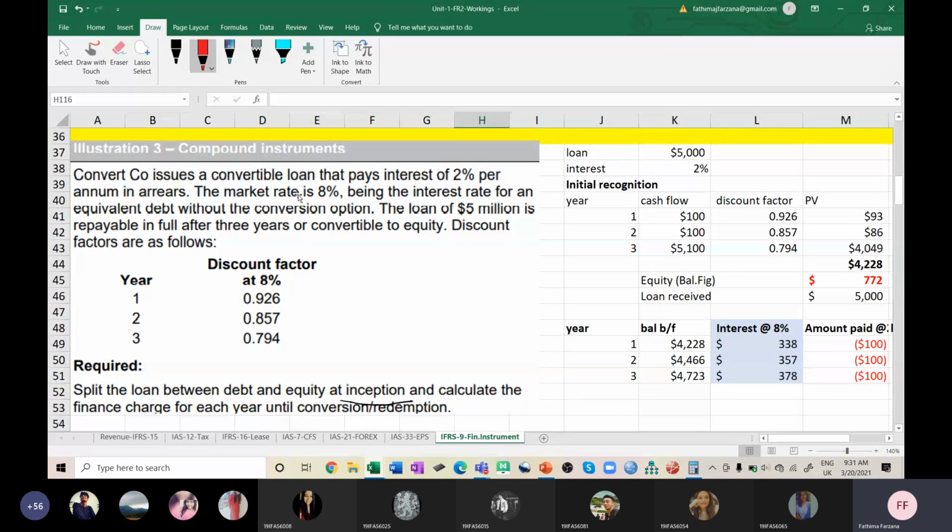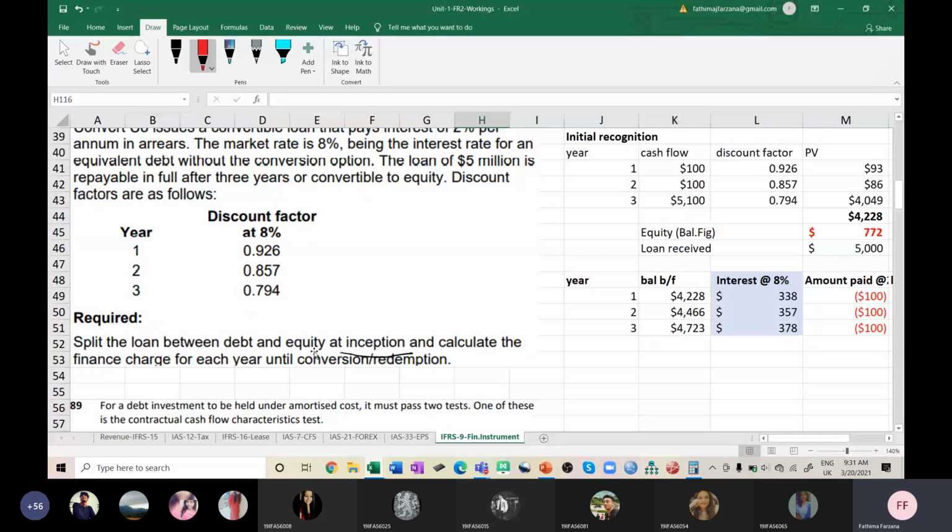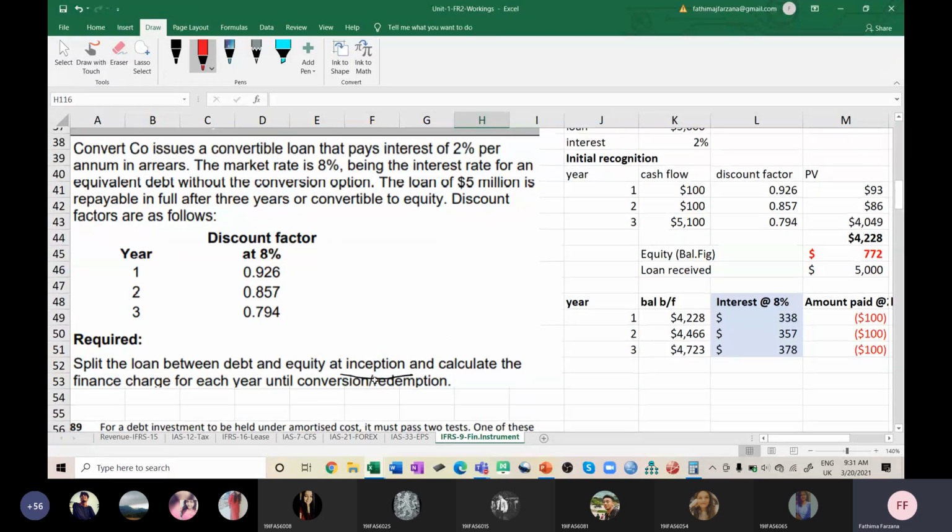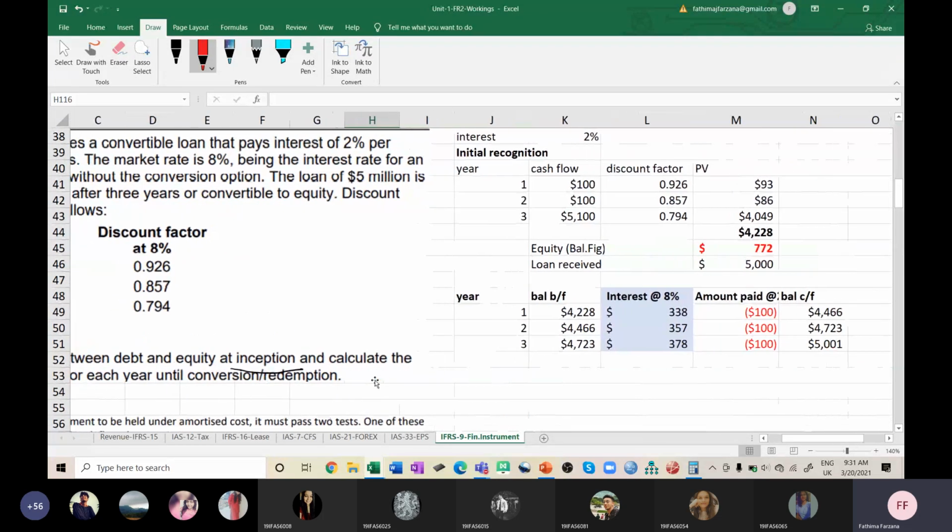arrears. The market rate is 8%, being the interest rate of an equivalent debt without the conversion option. The loan of 5 million is repayable in full after 3 years or convertible to equity. Discount factors are as follows, they've given. Split the loan between debt and equity at inception and calculate the finance charge for each year until conversion or redemption.